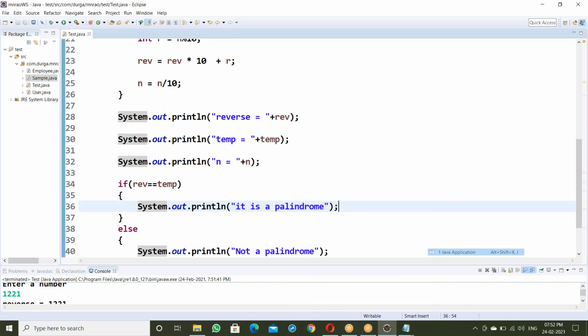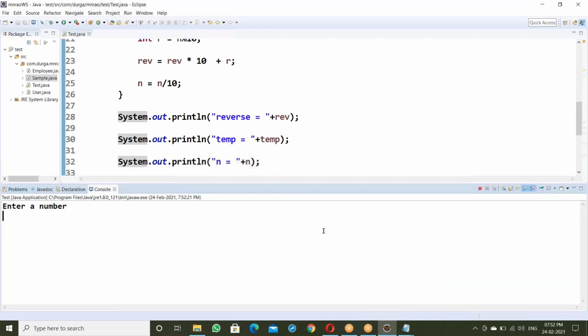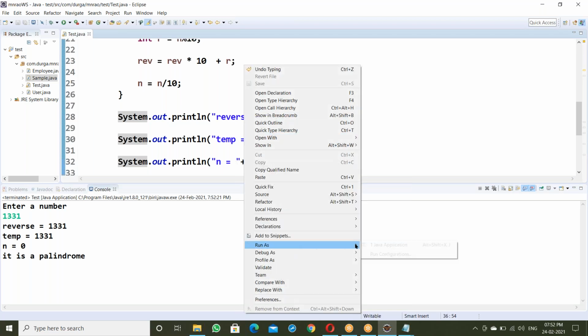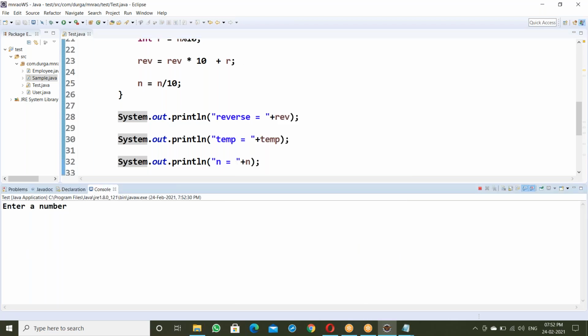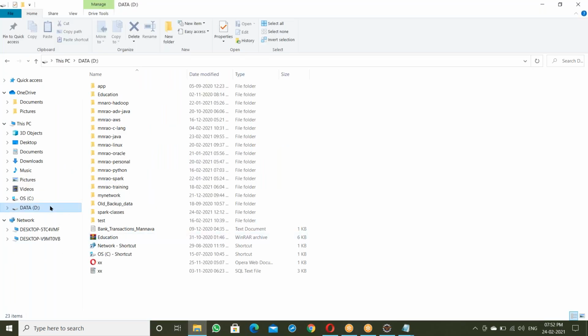See this, 1,331. Yes, it's a palindrome. Next one, 1, 2, 3, 4. Not a palindrome. That's it. Yes, let me open the document here.